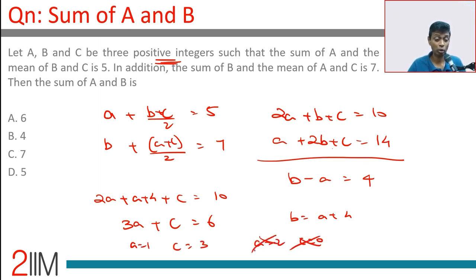If we put A as anything more than 2, C will have to be negative. Or A has to be 1. That means B has to be 5. C has to be 3. We've got all 3 numbers. The sum of A and B, 1 plus 5, is 6. That positive integers term is given in order for us to crack this. Then don't do this algebraically. Think about it. Pause and then figure it out.